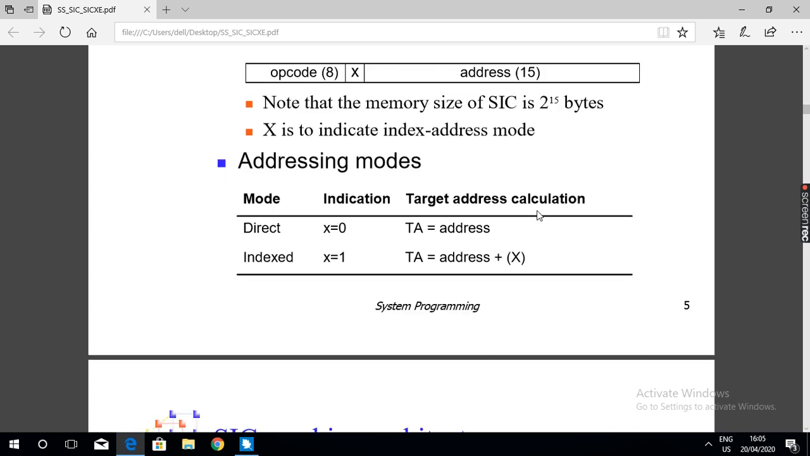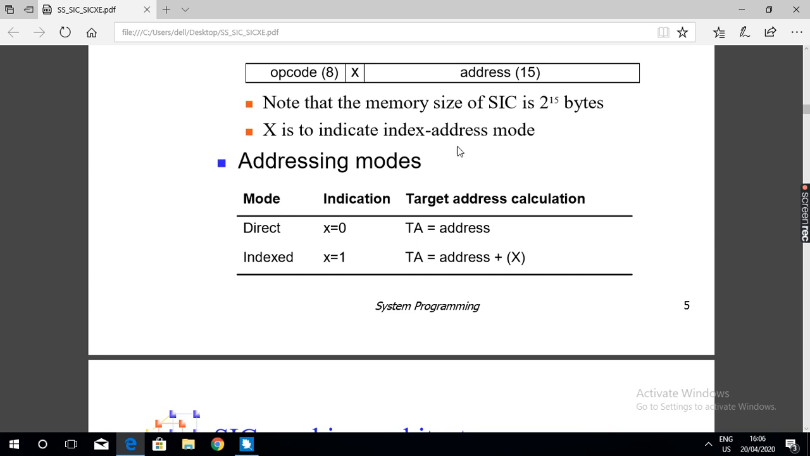What is addressing mode? Addressing modes specify how to calculate the effective address of the operand using the content of registers and/or data present in the instruction.